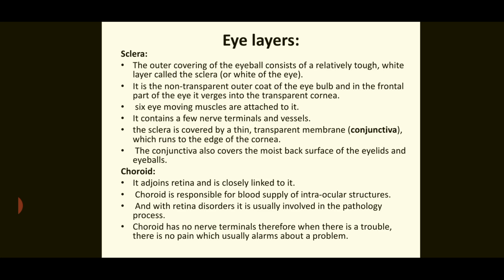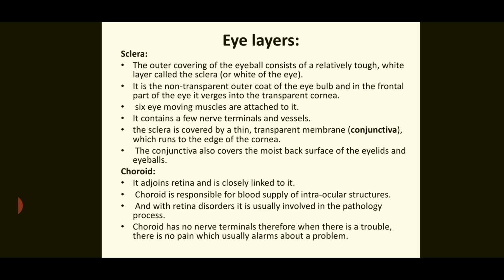It contains a few nerve terminals and vessels. The sclera is covered by a thin transparent membrane which runs to the edge of the cornea. The conjunctiva also covers the moist back surface of the eyelid and eyeballs.